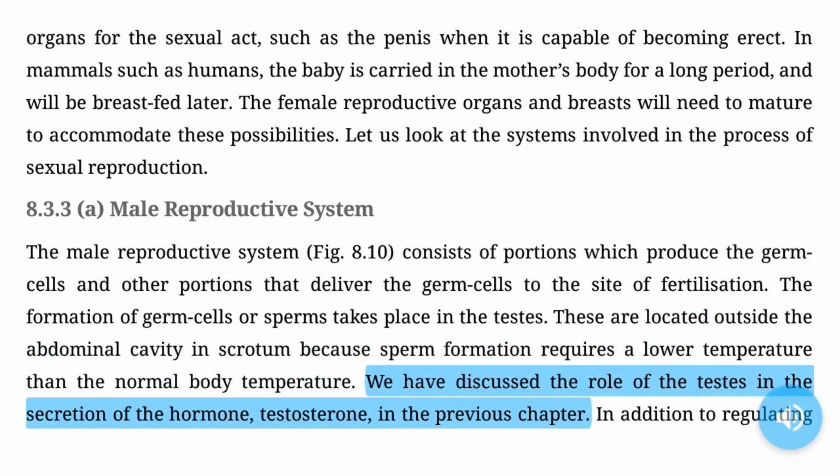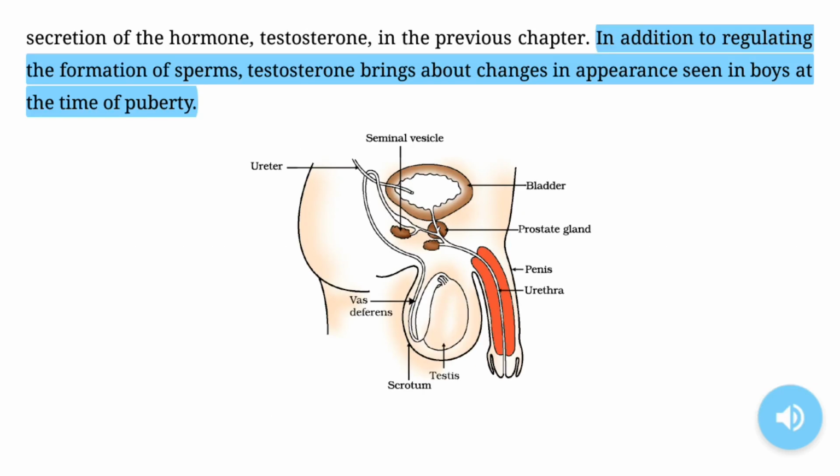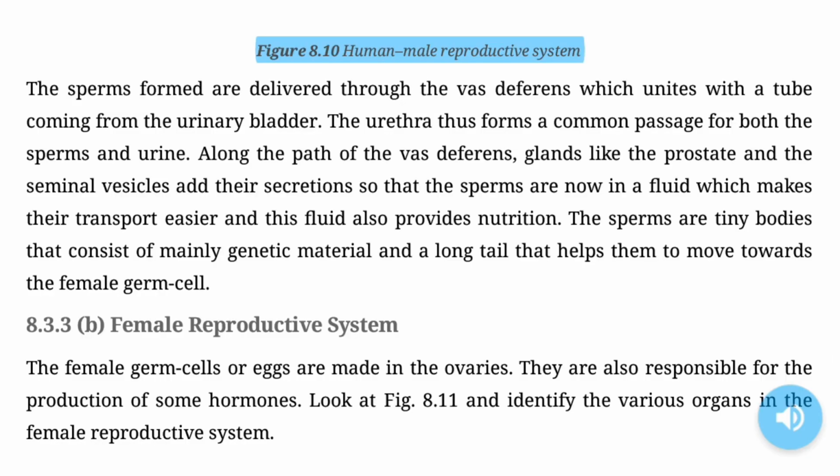We have discussed the role of the testes in the secretion of the hormone testosterone in the previous chapter. In addition to regulating the formation of sperms, testosterone brings about changes in appearance seen in boys at the time of puberty. Figure 8.10 Human male reproductive system.